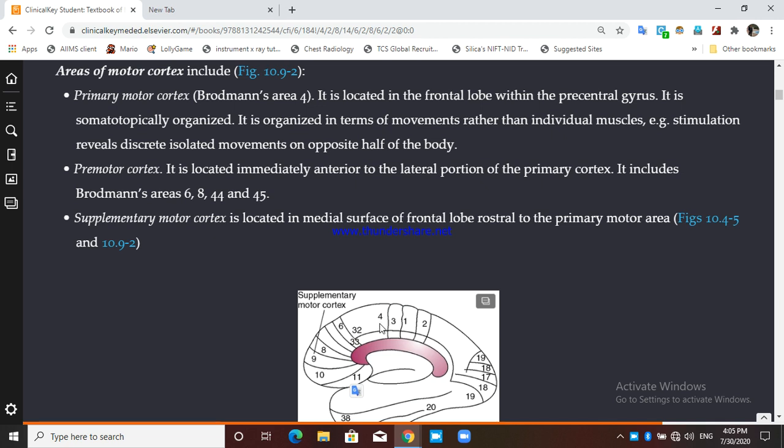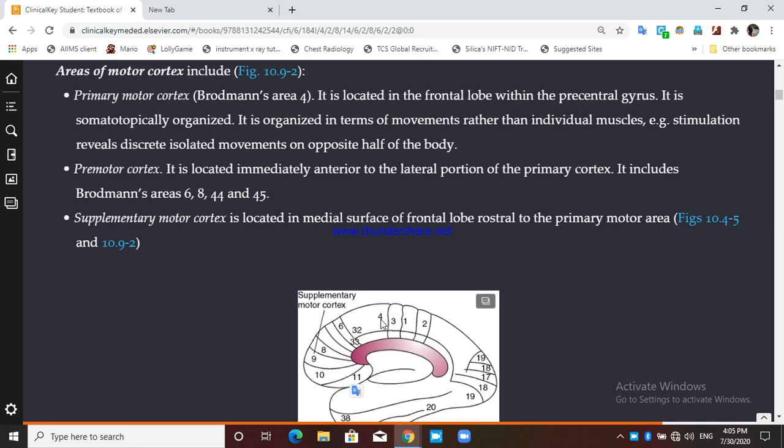It is organized in terms of movements and not individual muscles. Okay, it is organized in terms of movement. If you stimulate a certain part of the area number 4, it will cause movement in the opposite half of the body. So this is area number 4, primary motor cortex.